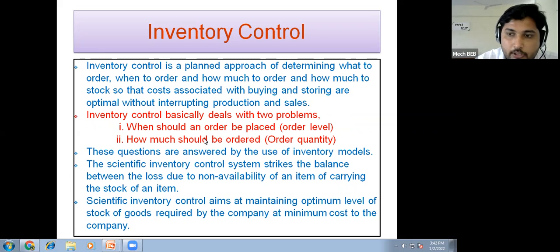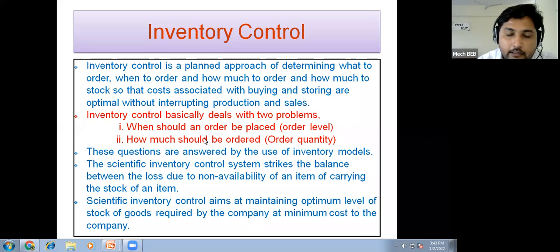Now, whenever these two questions arise, one should take the help of inventory models. These inventory models are used to control the inventory, and they are like an ecosystem that has control over the inventory. These models are a scientific technique.